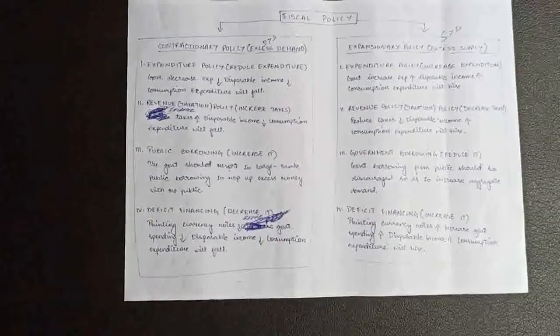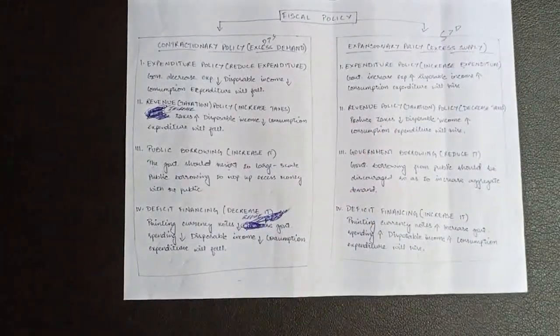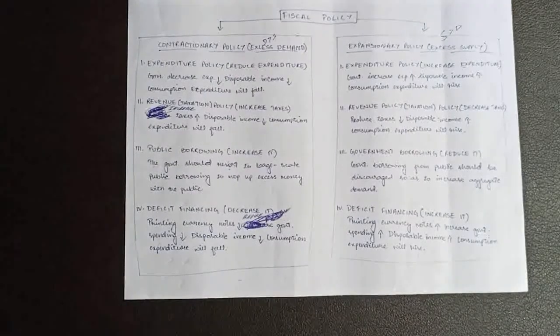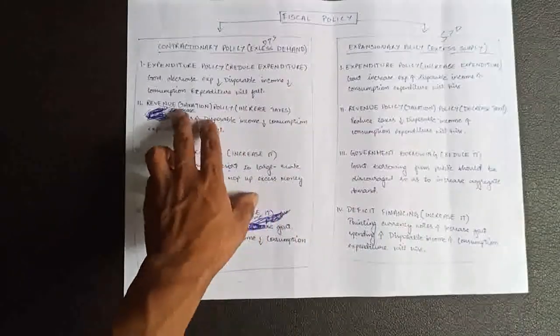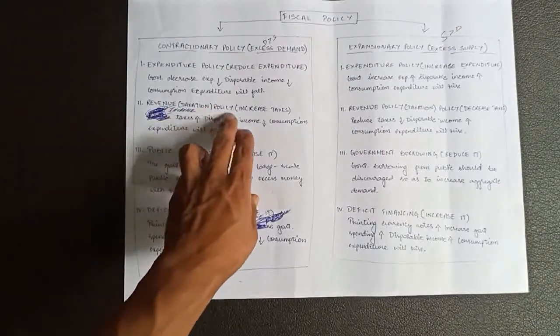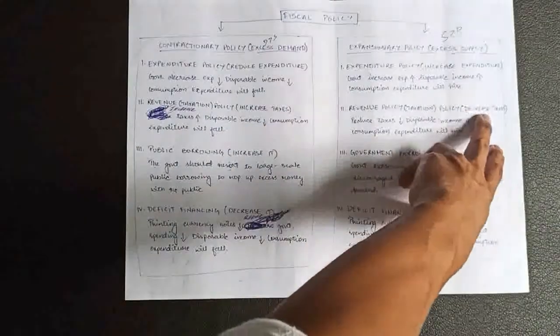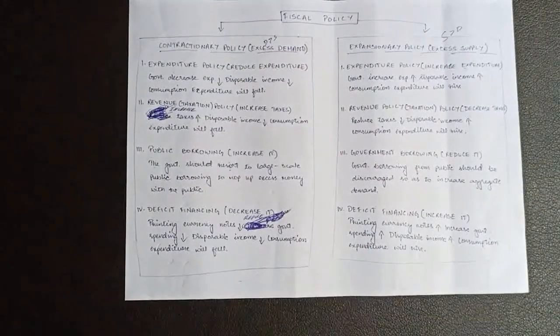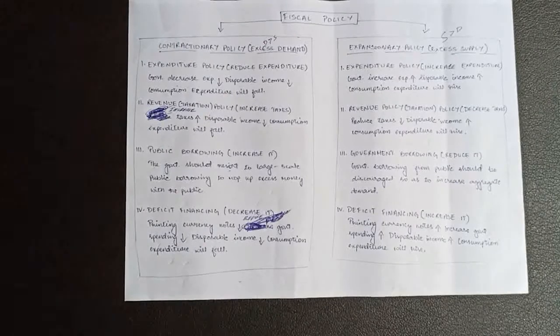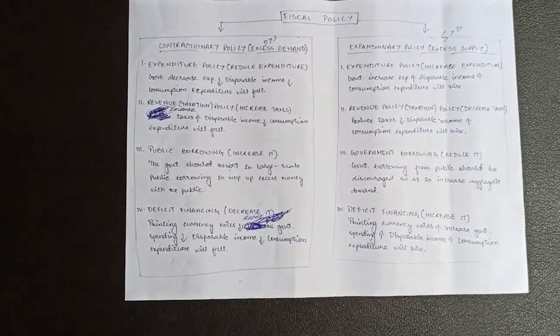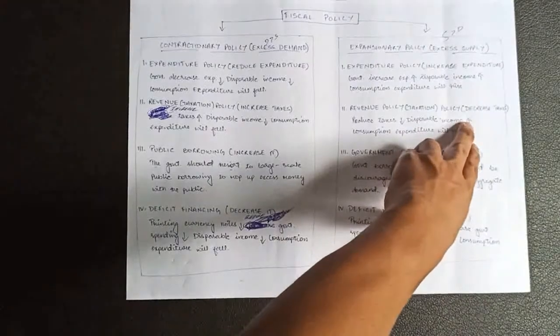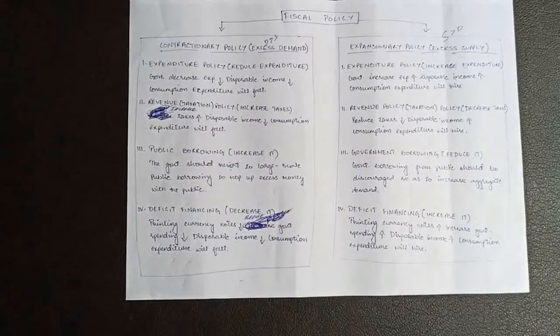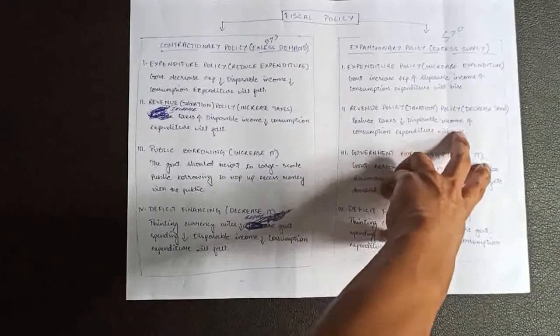Okay, point number 2 is revenue policy. Taxation policy, decrease taxes. Okay, so here it is just the opposite of contractionary policy, revenue policy, increase taxes. Here it is decrease taxes. Why? Because you see, the government decided to reduce taxes on the public. Now, when the government reduces taxes on the public, more money will be left with the public, that is, disposable income will rise, and when more money is left with the public, consumption expenditure of the public will rise.